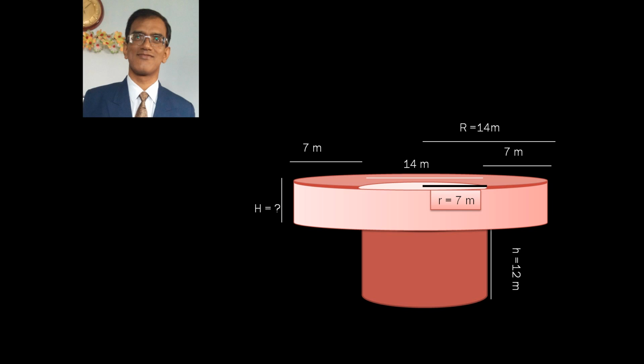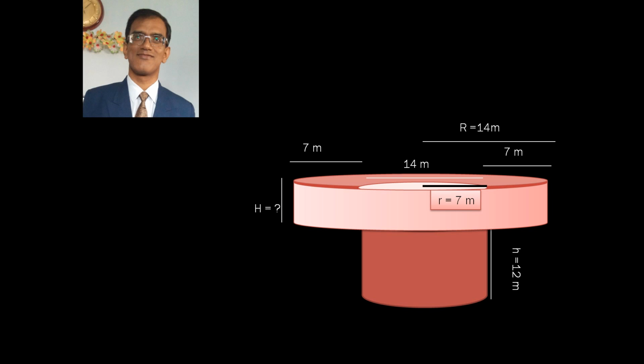Now in order to find the volume of this embankment, what we need is the outer radius and the inner radius. The inner radius, that is the radius of the inner cylinder, as you can see written in black color, small r is equal to 7 meter. Why is this 7 meter? Because the place from where we have dug the mud out was 14 meter in diameter, and as we know the radius is half of the diameter.